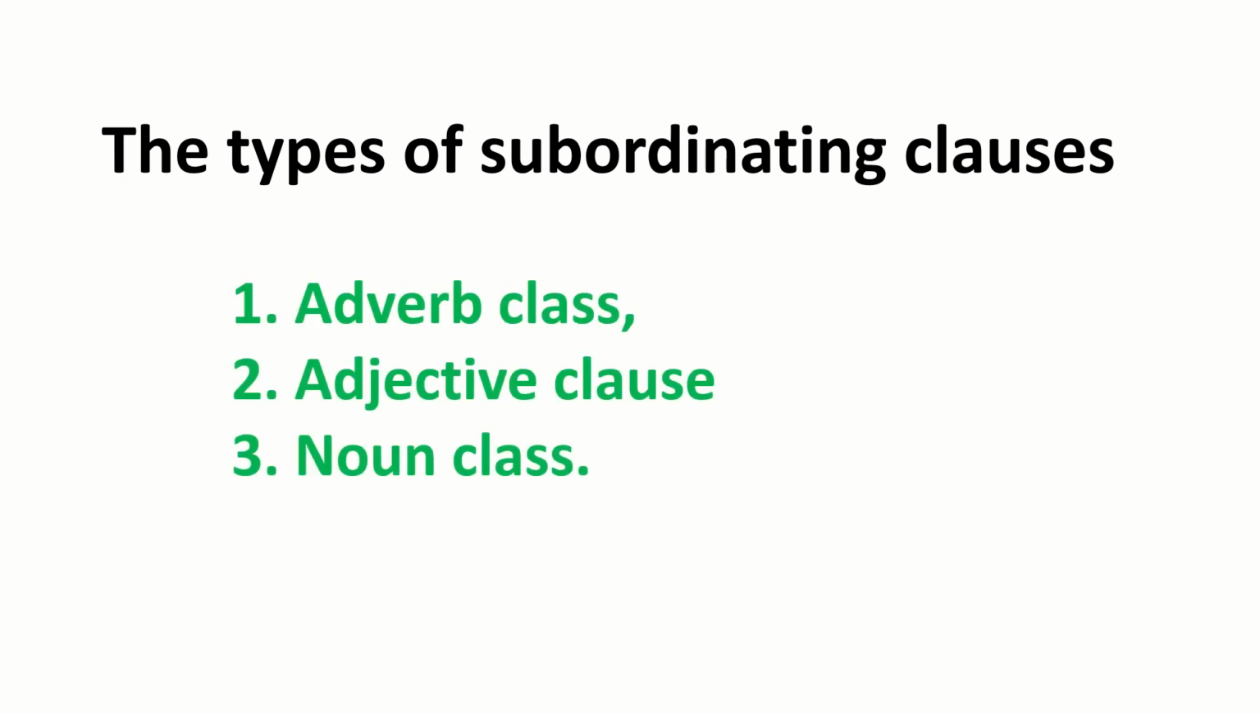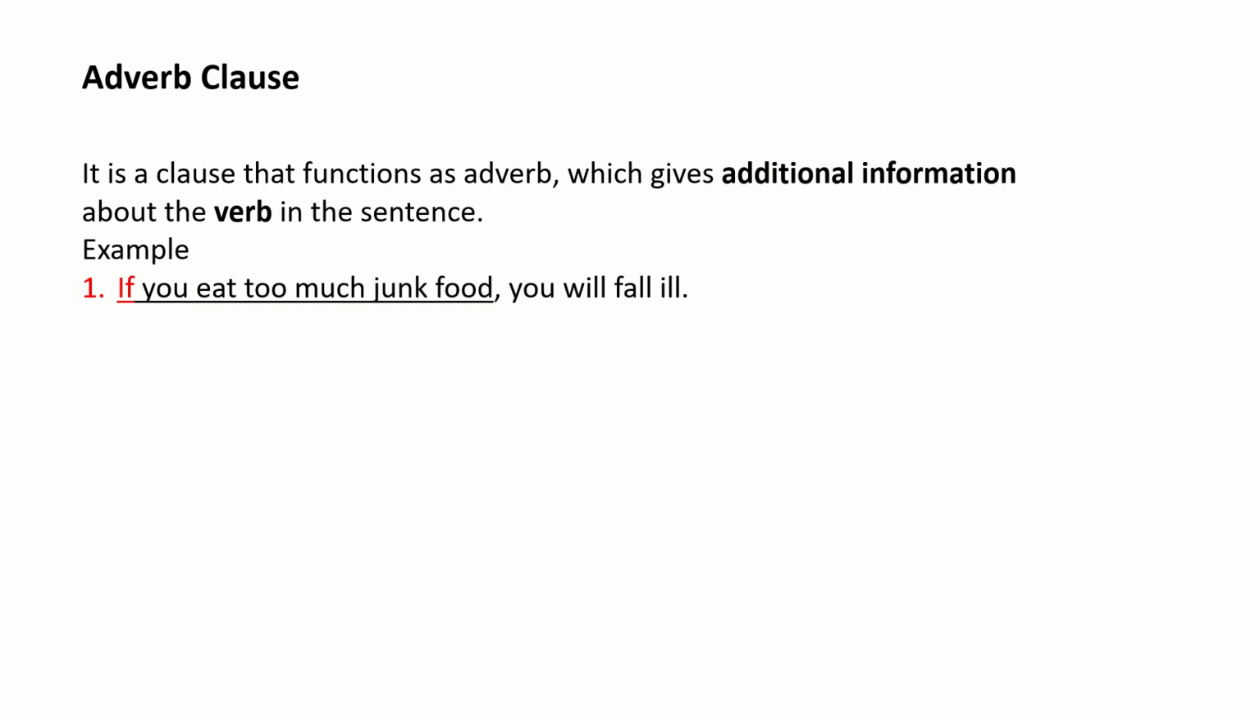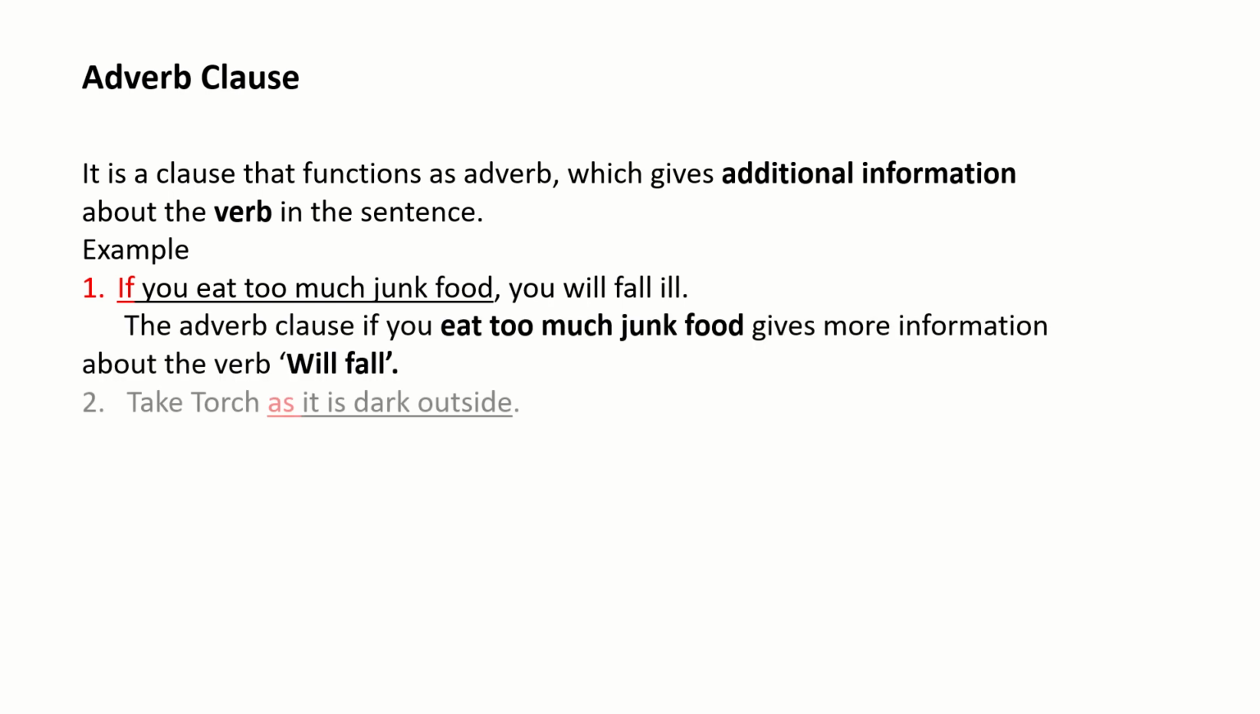Types of subordinate clauses: adverbial clauses, adjective clauses, noun clauses. So the slide is given, you correct the spelling. Clause. Adverb clause. The adverb clause gives additional information about the verb in a sentence. Example, if you eat too much junk food, you will fall ill. Okay, it means you will fall ill. Will fall, that depends on eating. How much means if you eat too much, that is that. Okay, eat too much junk food, that is giving extra information about the falling ill.